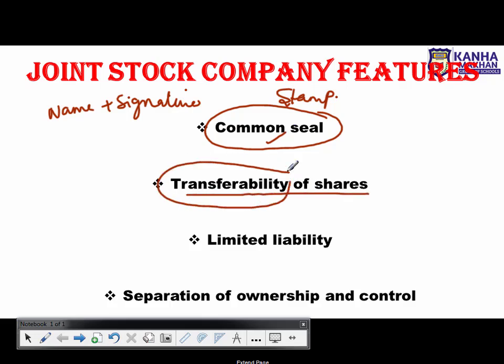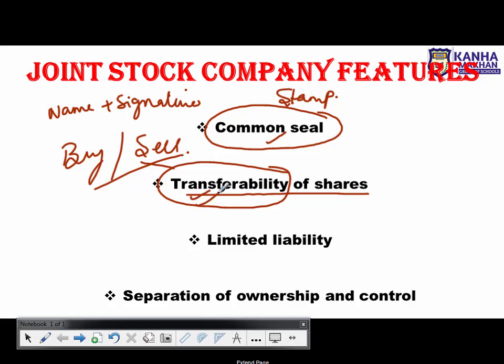Transferability means you can easily transfer the share. Easily transfer means you can easily buy the shares and you can easily sell the shares. ठीक है, कोई रेस्ट्रिक्शन नहीं कि अगर हमने किसी कंपनी का शेयर परचेज कर लिया है तो हम उसे ना बाय कर सकते हैं ना सेल कर सकते हैं, पूरे लाइफ टाइम हमें अपने पास रखना होता है, ऐसा जरूरी नहीं है. So that is actually easy transferability.